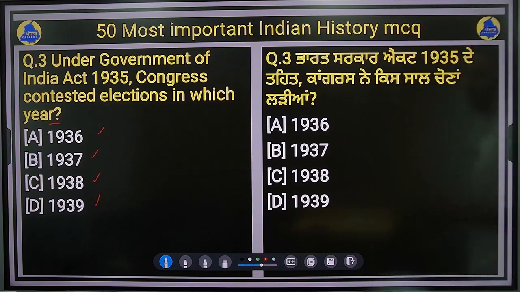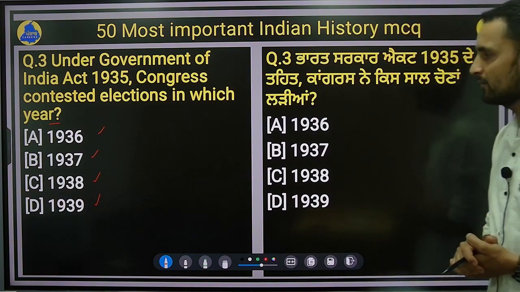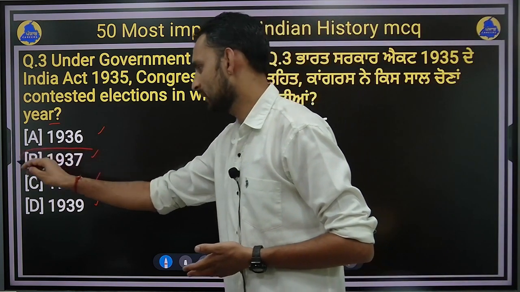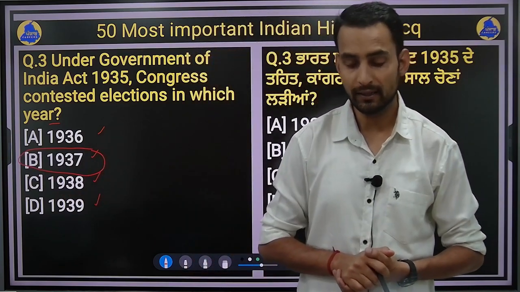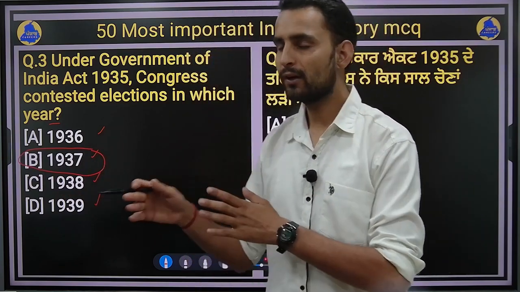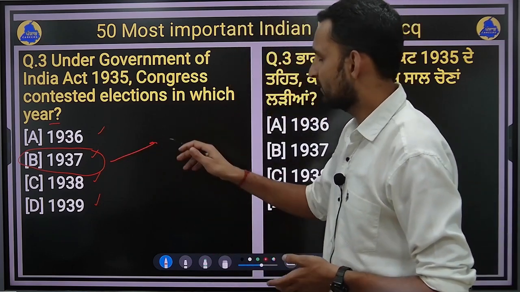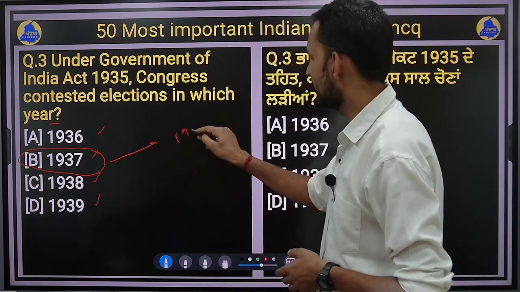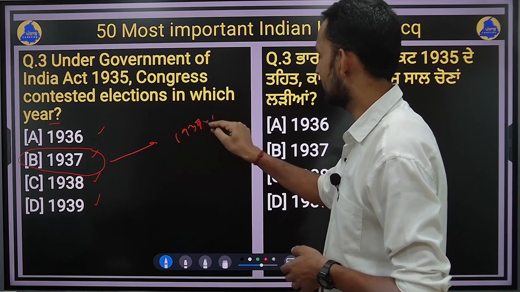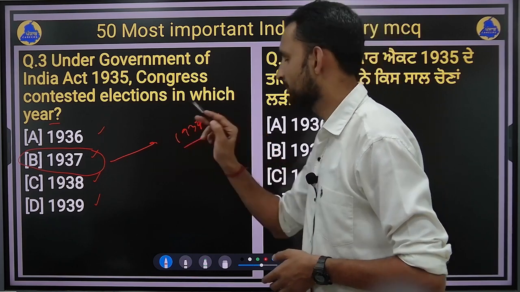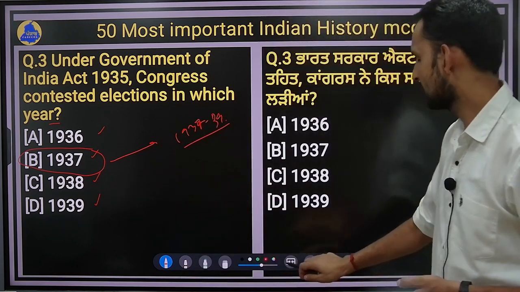The right answer will be option B, that is 1937. Under the provision of the Government of India Act 1935, the elections were held in 1937 and various governments were formed in the various provinces, which functioned from 1937 to 1939, right? So option B will be the right answer.